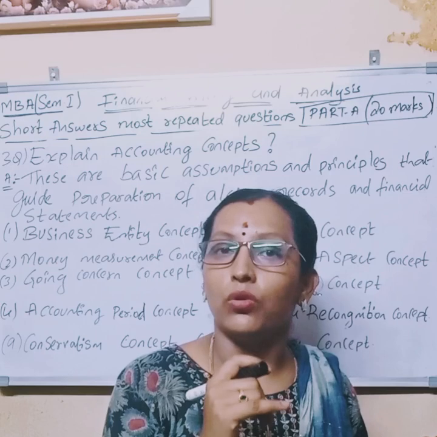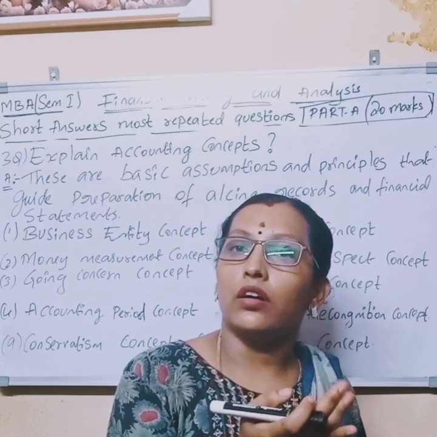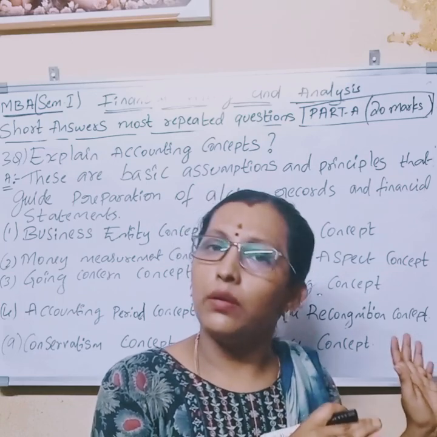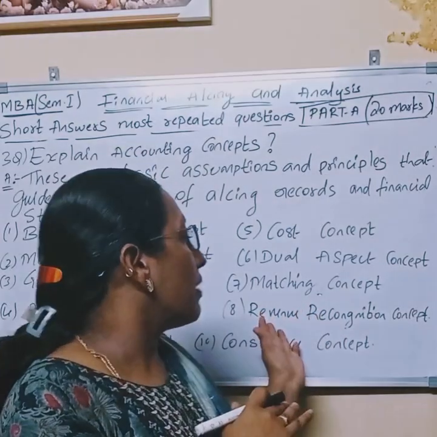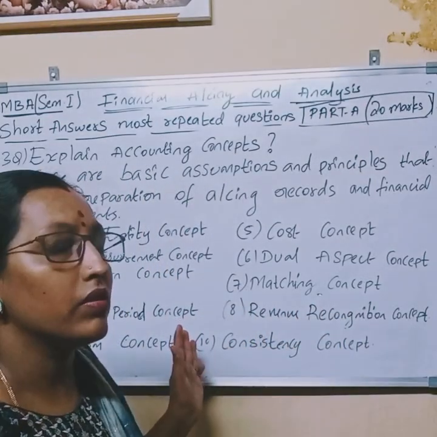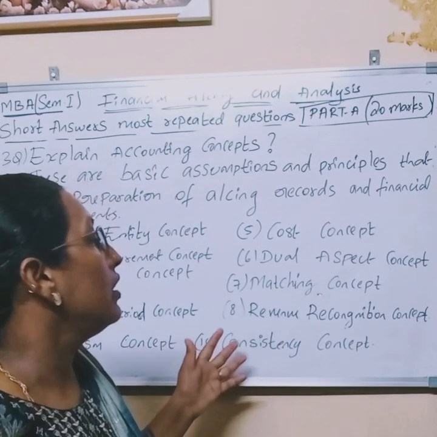Whether he sold goods on credit or on cash basis, he will record it immediately. It is known as the revenue recognition concept.